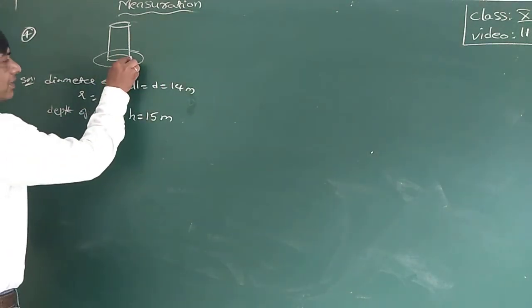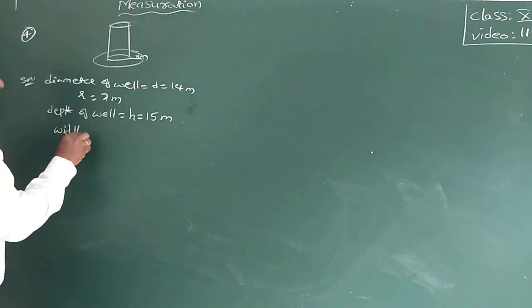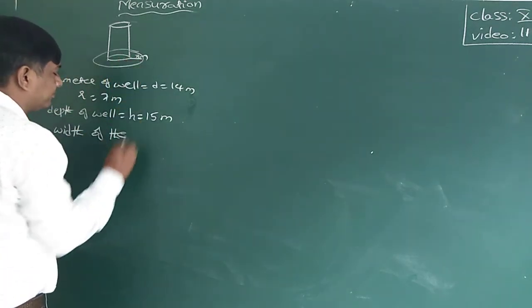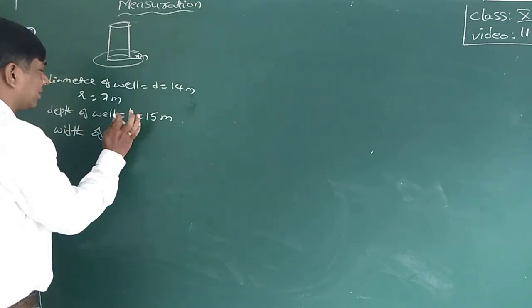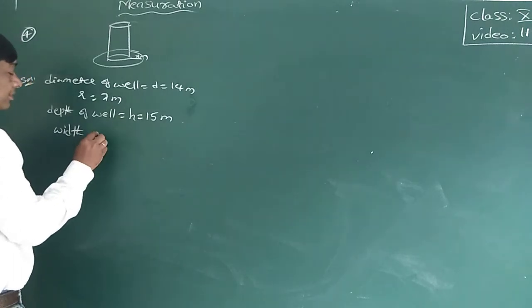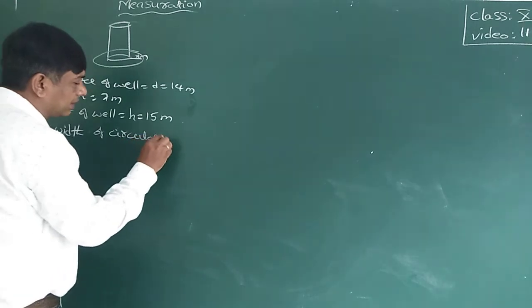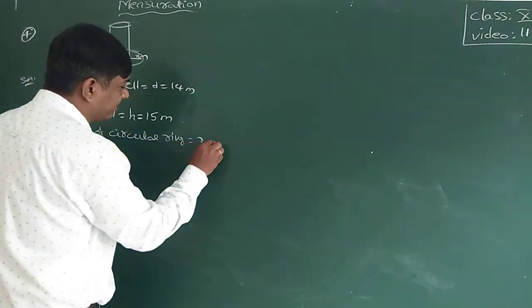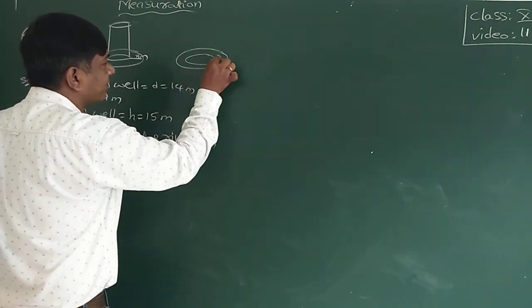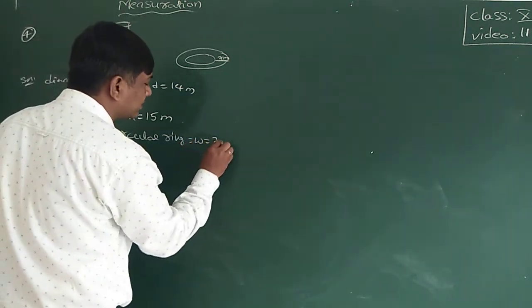Now this width is equal to 7 meters. Means like this it will be. This is 7 meters, that is W equal to 7 meters.